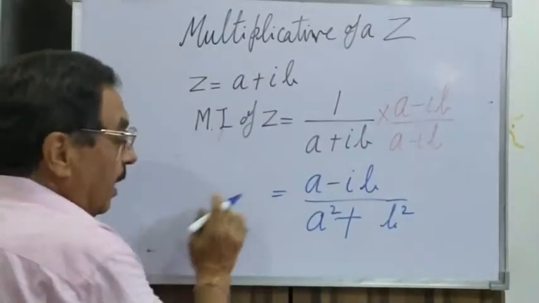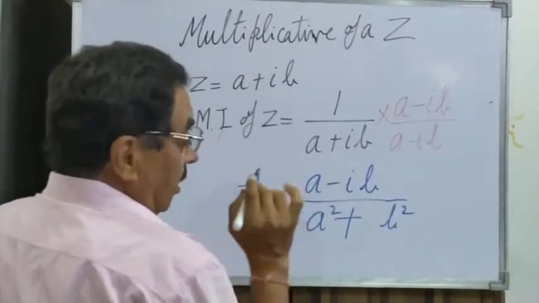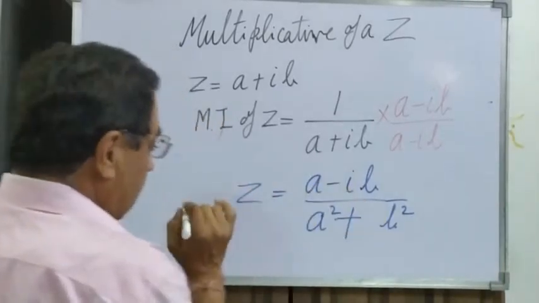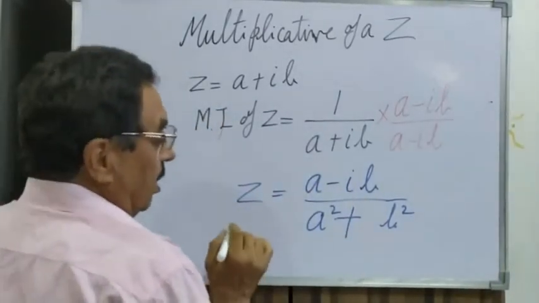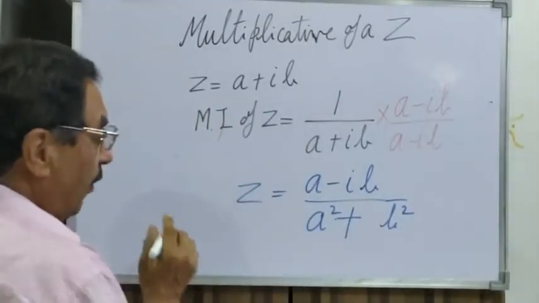Now how to write this complex number in simplified form?